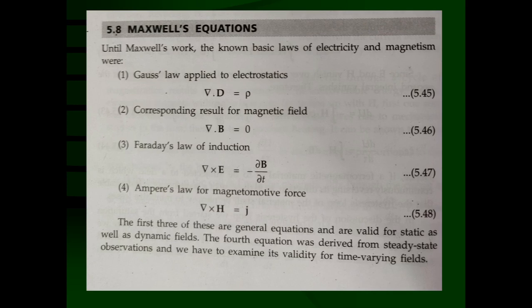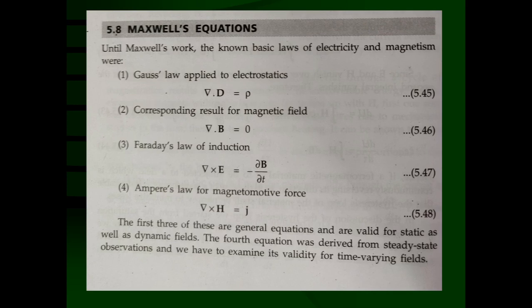So the previous two laws were with the dot product with the del, and these two laws are with the cross product with the del. Del cross E, and del cross H is equal to J, which was found out by the scientist Ampere. He said that a magnetic field can be generated by moving charge. Stationary charge cannot produce the magnetic field. It can produce only an electrostatic field.